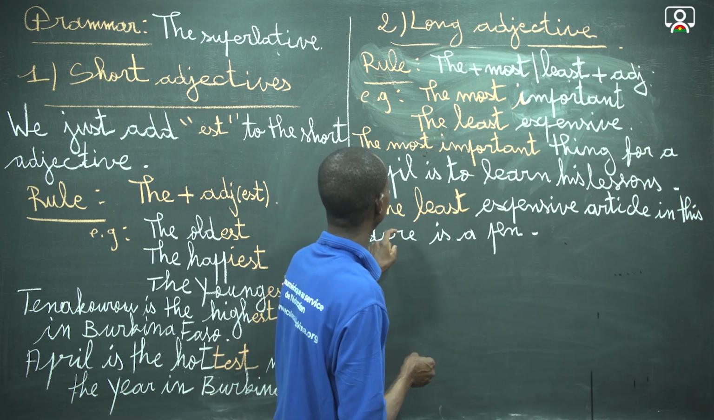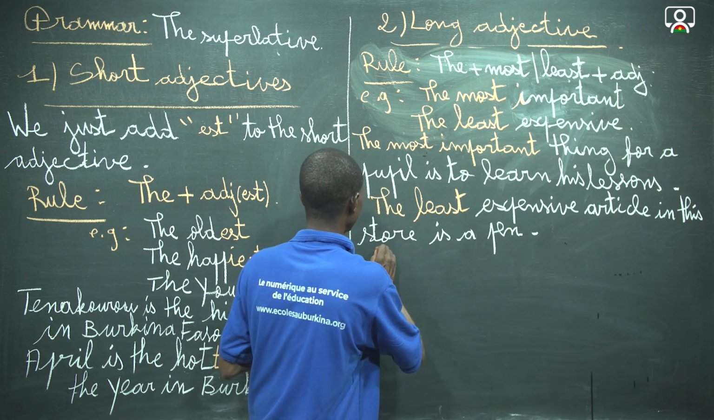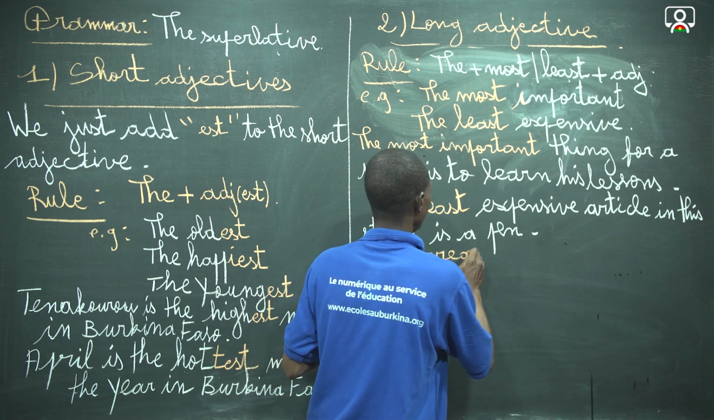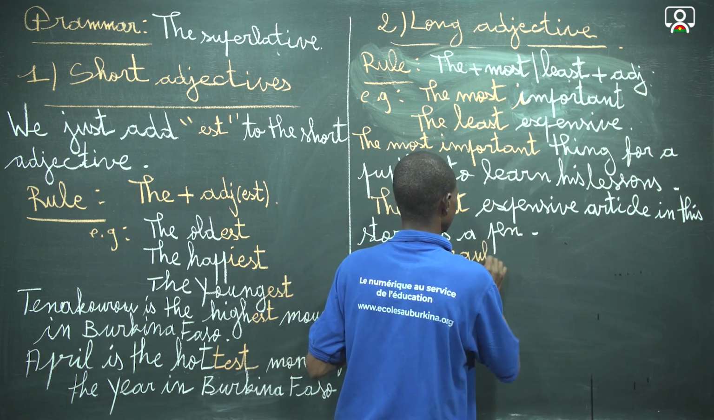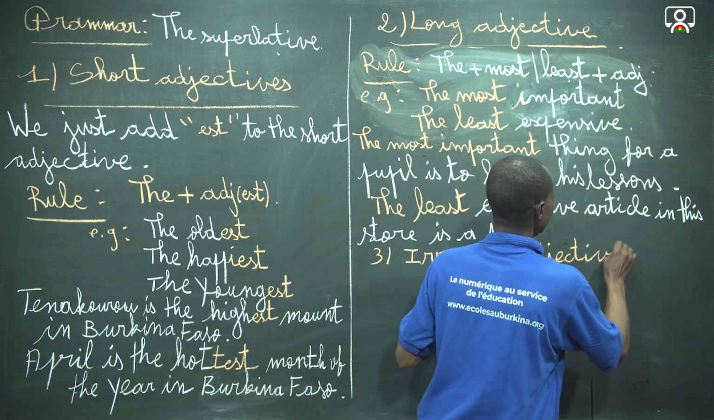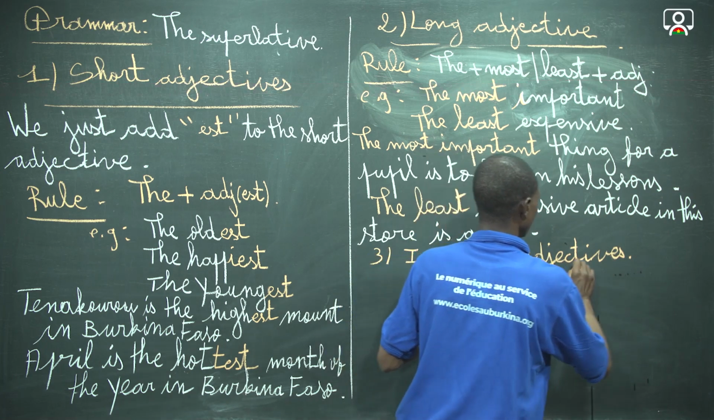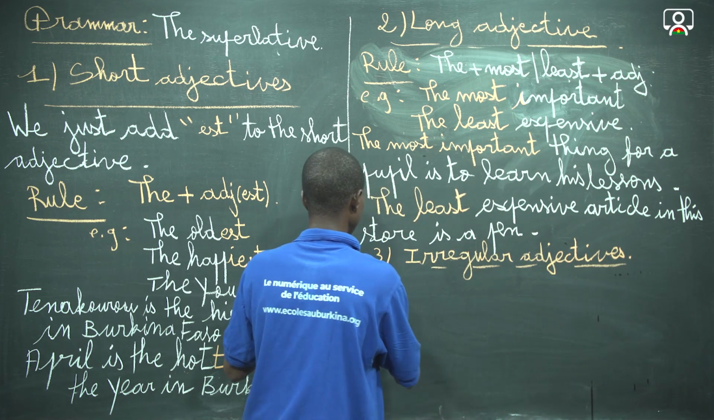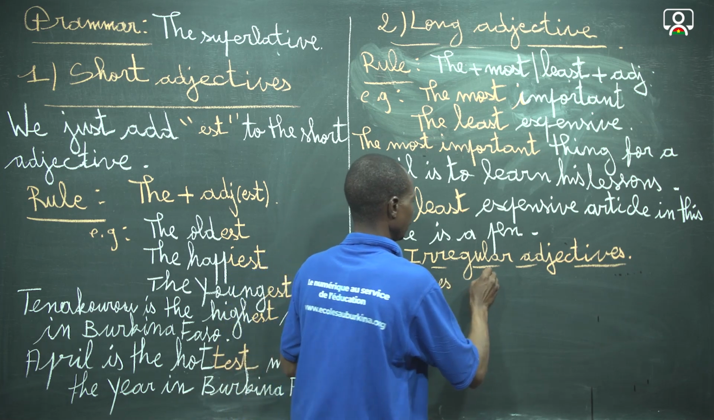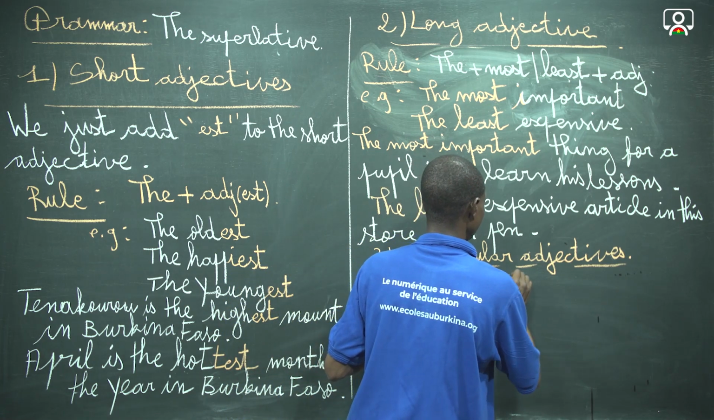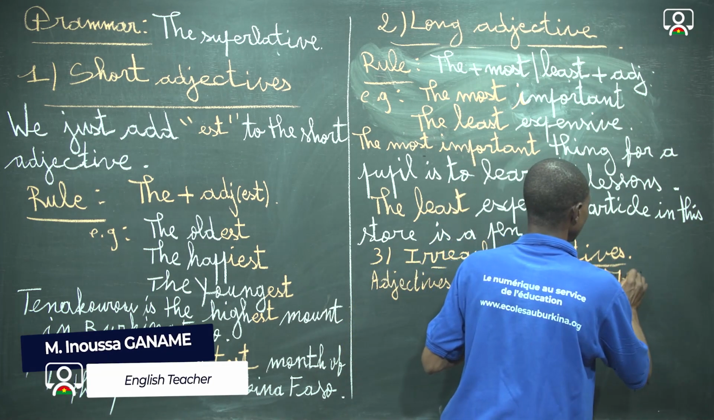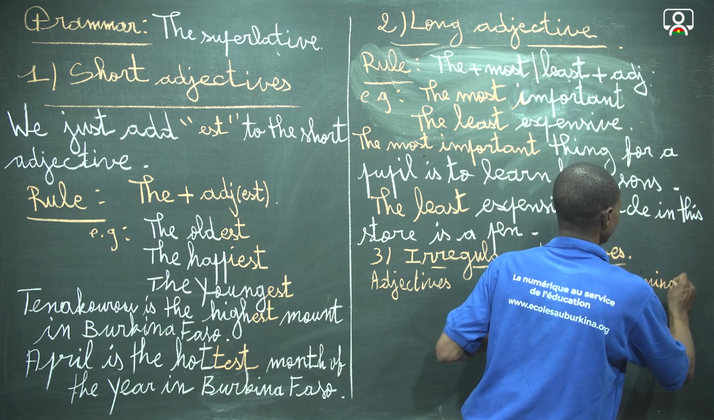So we are going to deal with the irregular adjective, dealing with the superlative. Here we are going to do a short list. We have the adjective, and we have the superlative, and the meaning in French.